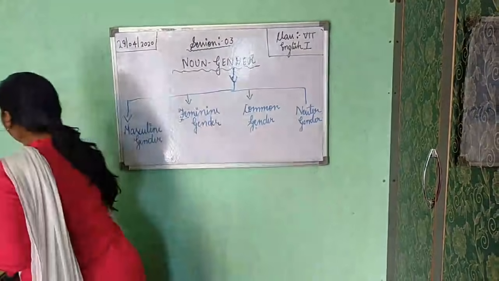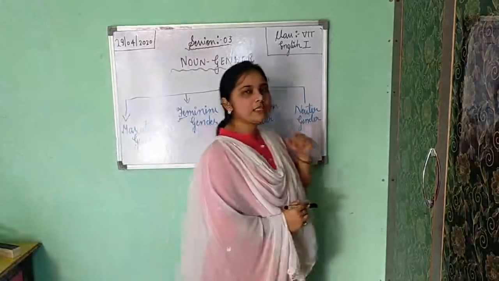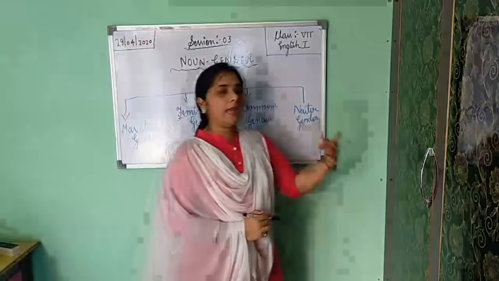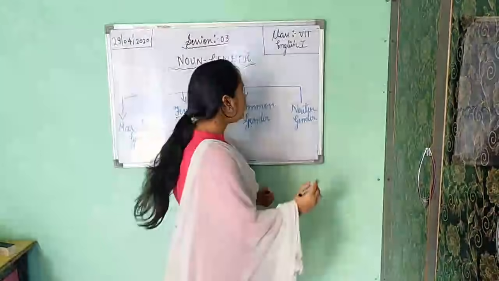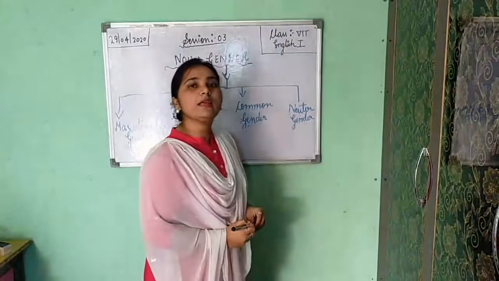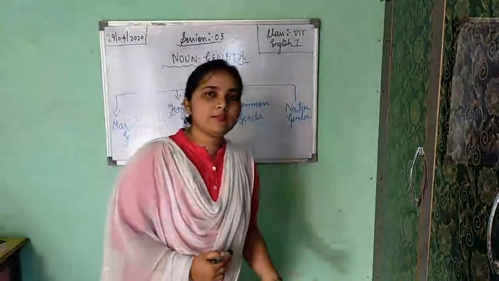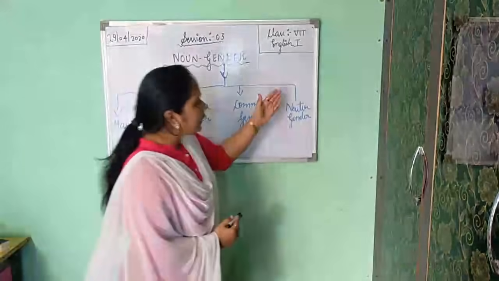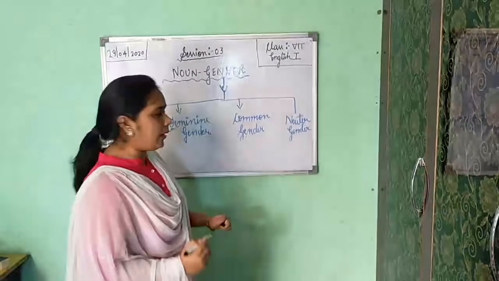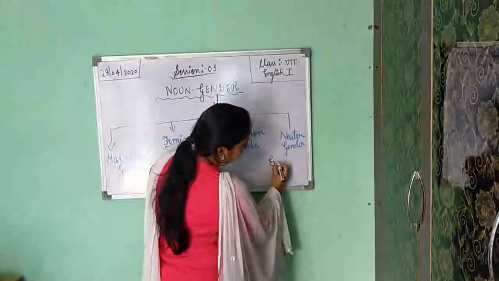Now after that, neuter gender. Neuter gender, N for neuter and N for non-living. So this neuter gender shows non-living things only, which do not have life. That thing comes under neuter gender. For example, pencil.